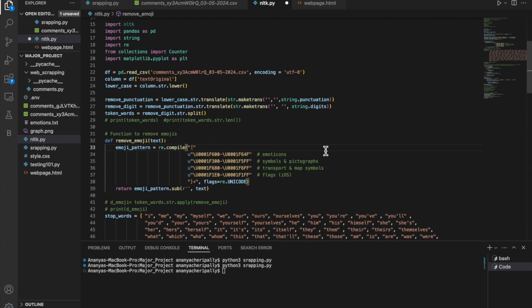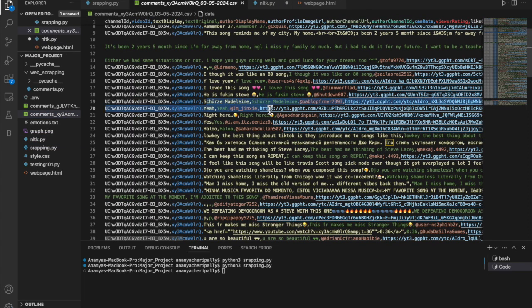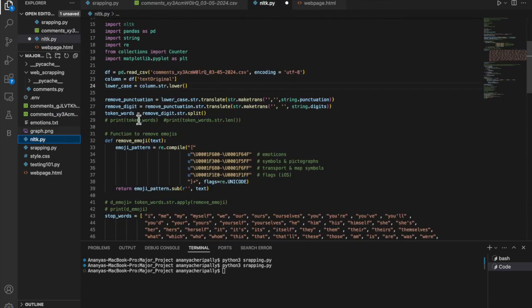Then we take each and every comment as an input, and first we lowercase each comment, then we remove all the punctuation, and then we remove any special characters or numbers from our comments.